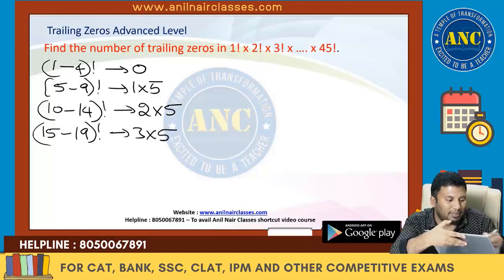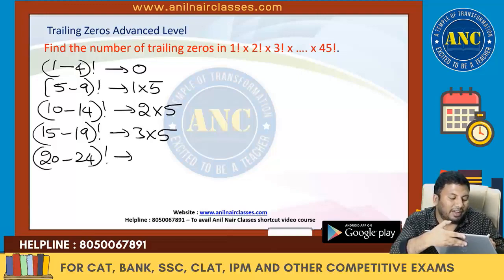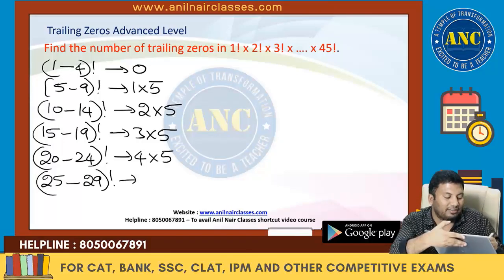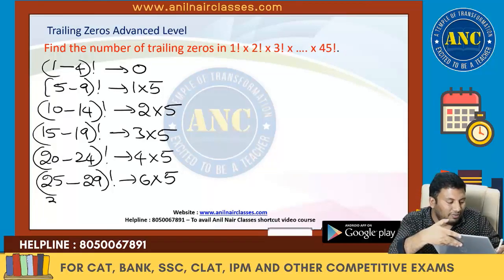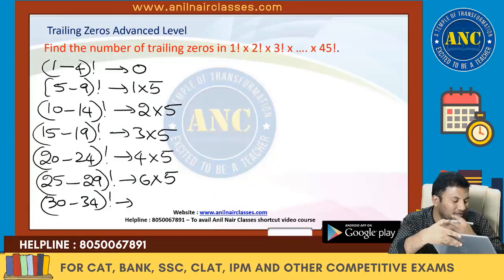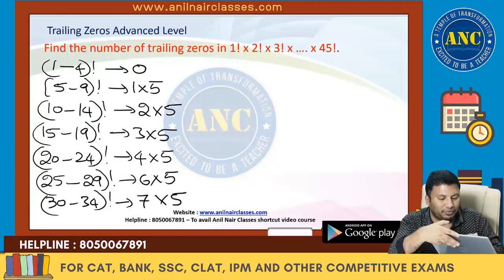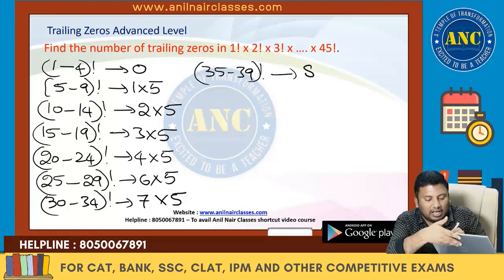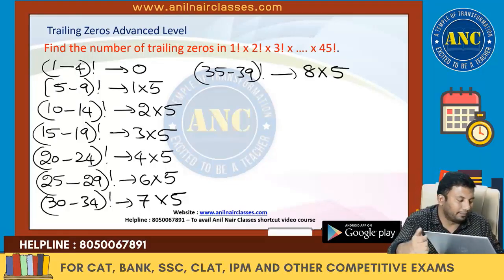Like that, there are 5 numbers each time. From 20 to 24 factorial, each will have 4 into 5. From 25 to 29 factorial, there are 6 5s. From 30 to 34 factorial, each will give you 7, so 7 into 5. From 35 to 39 factorial, there are 8 5s, so it is 8 into 5.